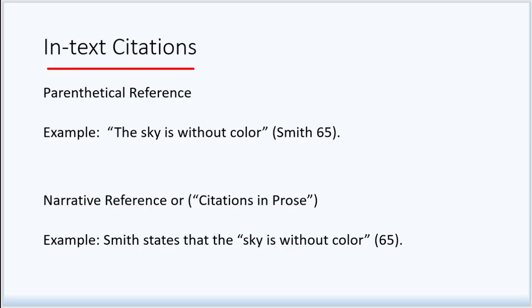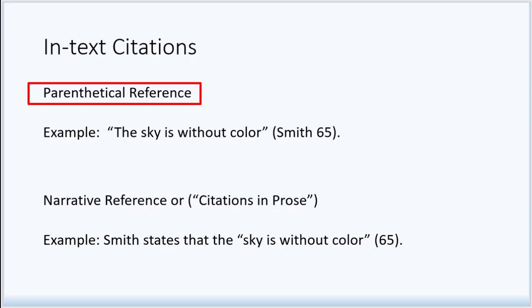MLA requires that you do this one of two ways. You can use what is referred to as a parenthetical reference or citation. A parenthetical reference immediately follows the quote or paraphrase being cited. It includes the last name or names of the author or authors you are citing, followed by a page number. Surround the whole citation in parentheses.